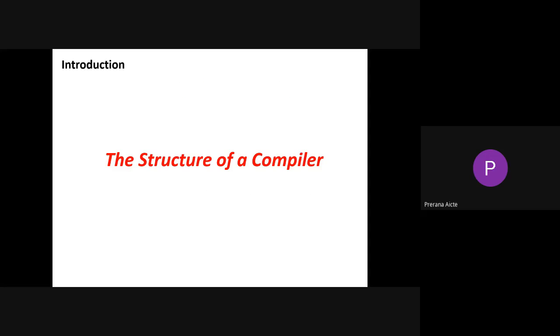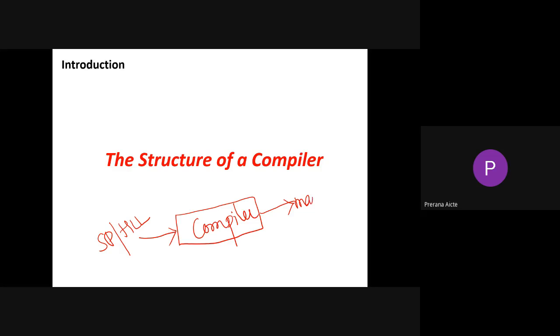Coming to the exact concept of a compiler, the structure of a compiler. As we know, a compiler is a language translator which converts a source program or high level language into machine level language or target code.